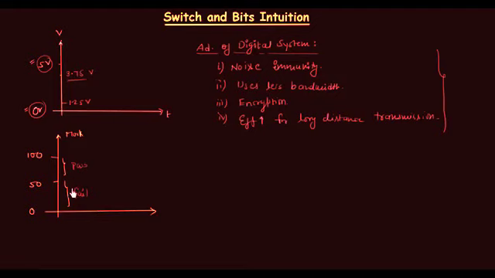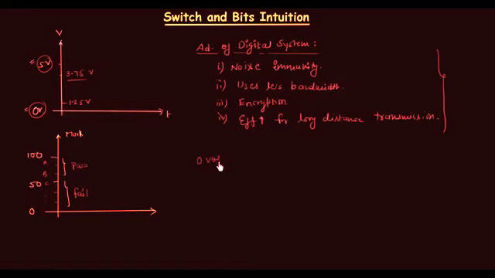We want more levels. We want more grades to be given. For example, if I can divide 0 to 100 in more levels, A, B, C and so on, we can divide the students in a much better way if we increase the number of levels. In other words, we can say that we have increased the accuracy, right? So we want accuracy, and for that we need to increase the number of levels.